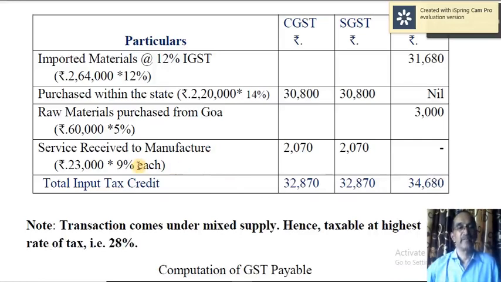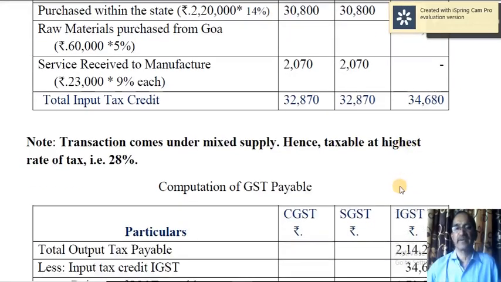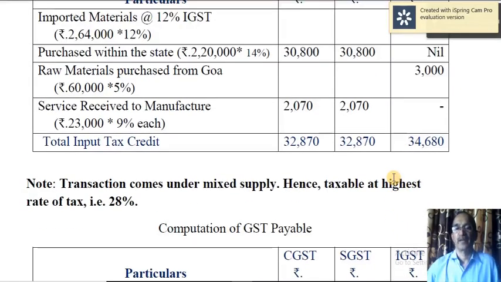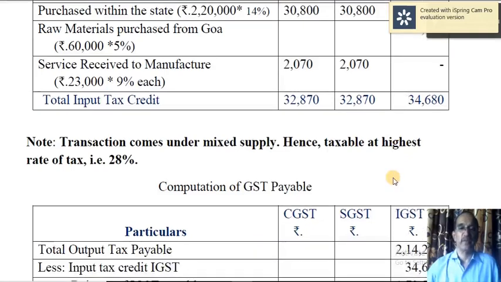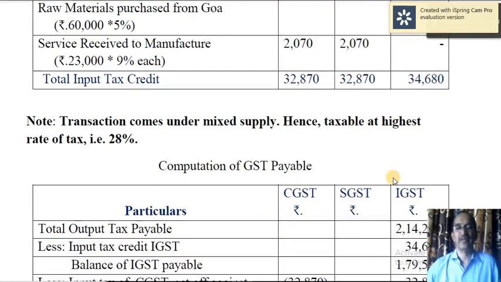And here, yes, 9%. So 2,070 and 2,070. So if you add up all these three columns, 32,870, 32,870 and 34,680.